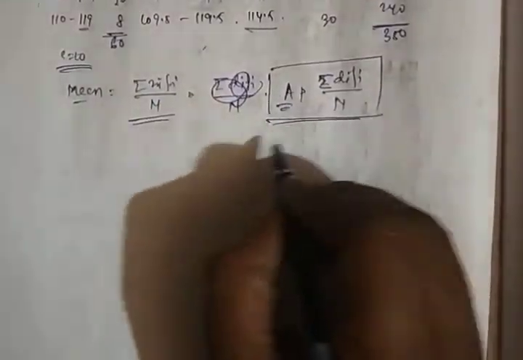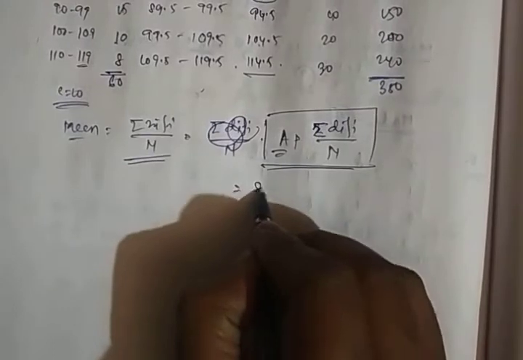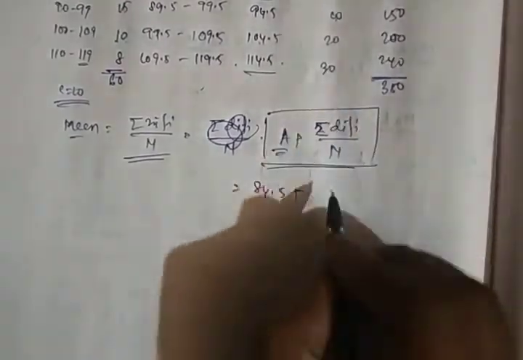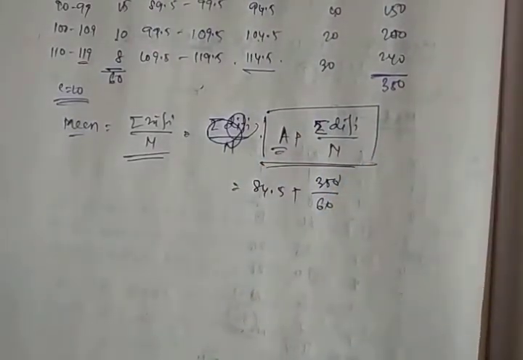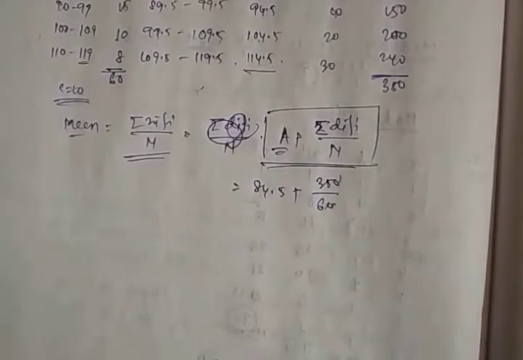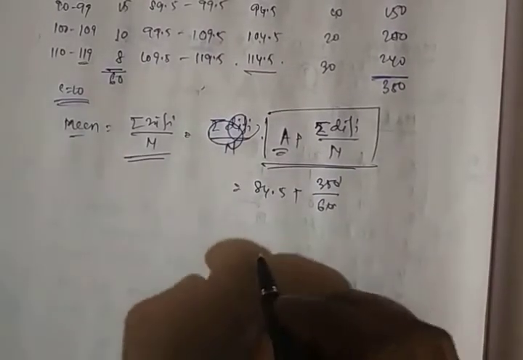Now using this formula, we get the assumed mean 84.5 plus 350 divided by 60. So 35 by 6 is 5.83.